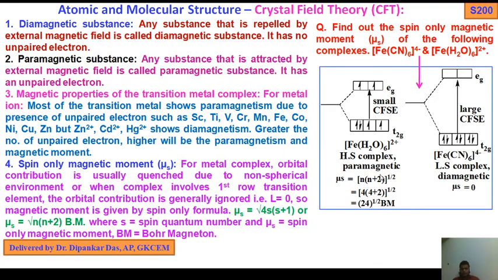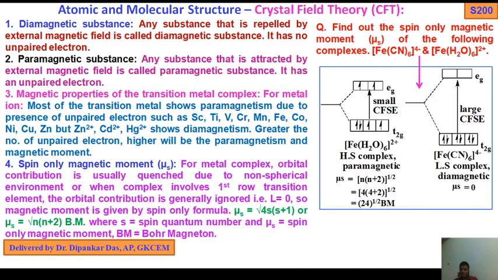Okay, so n is 4, so the spin-only magnetic moment is root of 4 into 4 plus 2, that is root 24 Bohr magneton. So this iron hexaaqua 2 plus complex has a spin-only magnetic moment of root 24 BM, but in case of the hexacyano iron 4 minus complex, mu s is 0.